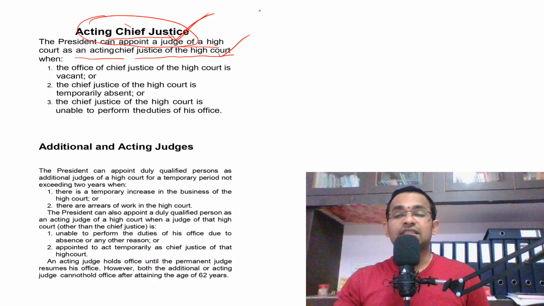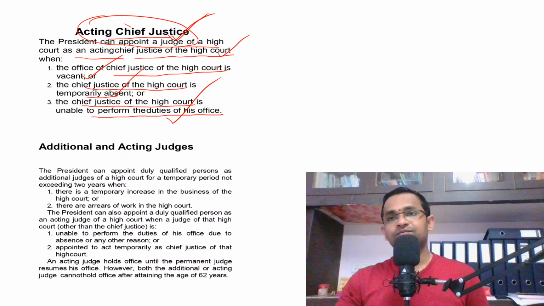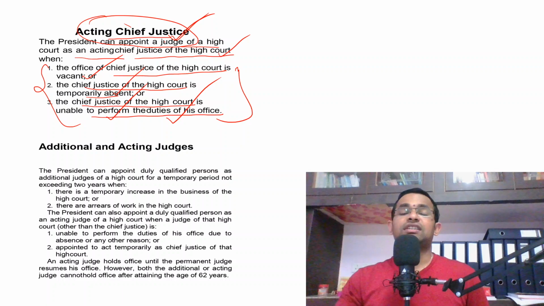That means only the judge of a high court can be appointed as an acting chief justice of the high court. So when is an acting chief justice of a high court required? When the office of the chief justice of the high court is vacant, or the chief justice is temporarily absent, or the chief justice is unable to perform the duties of his office. Am I clear? On these three grounds, the president can appoint a judge of a high court as an acting chief justice, right? Now, the additional and acting judges.